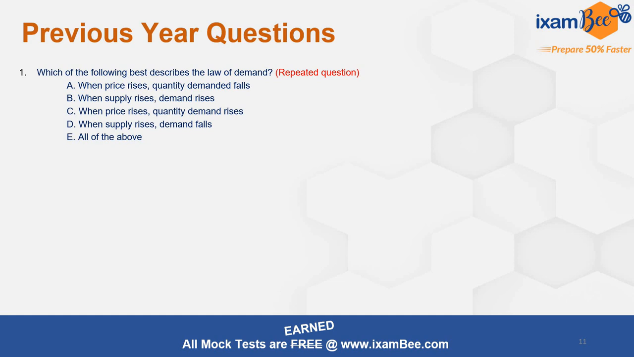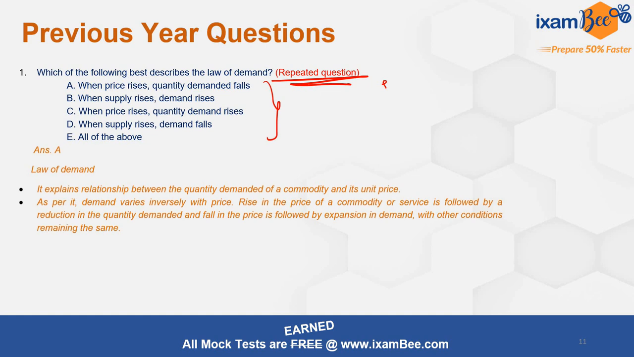In this question, this kind of question is a very repeated question. This was asked 3-4 times in the SEBI examination: what best describes the law of demand? The law of demand is the relationship between price and quantity demanded. Everybody knows. Now, what kind of relationship is that? It's a negative relationship. When price rises, quantity demanded would fall. So the correct answer here is answer A.